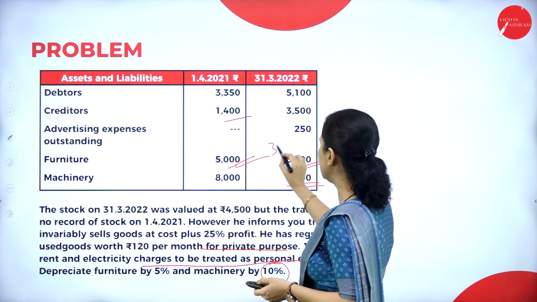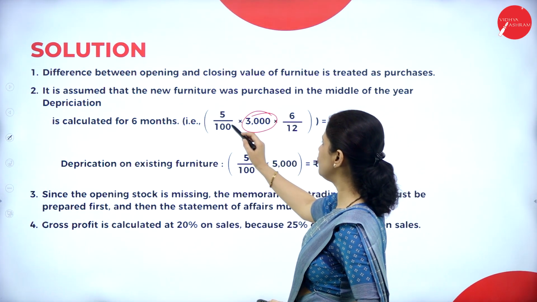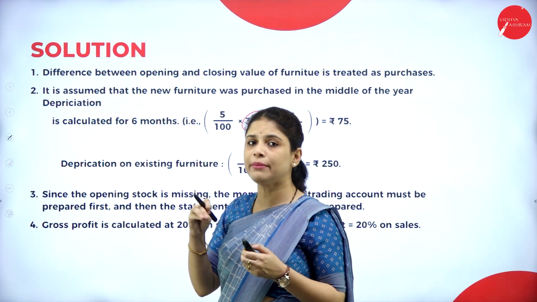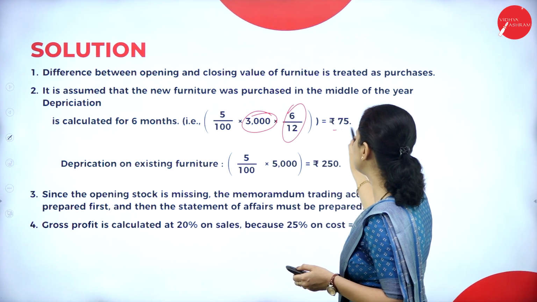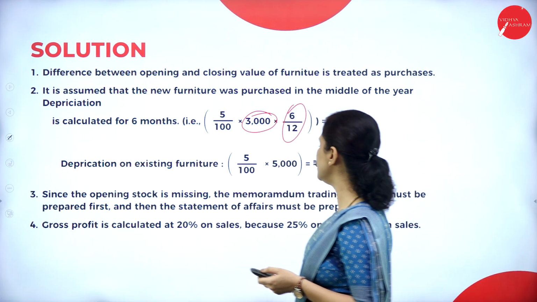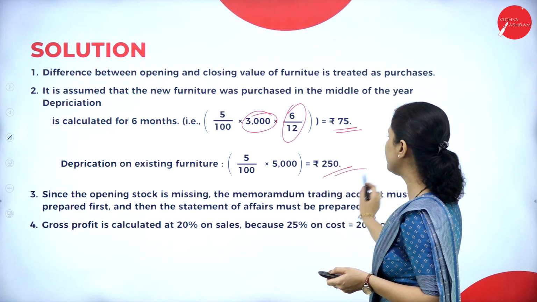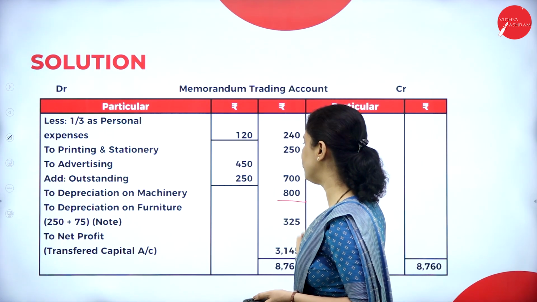That means there is an additional 3,000 purchase. On that 3,000, we calculate 5%, and since it was bought in the middle of the year, we take it as 6 by 12. How much will we get? 75. And existing furniture is 5,000. Directly we calculate on that, 5%. We get 250. So 250 plus 75 is 325.